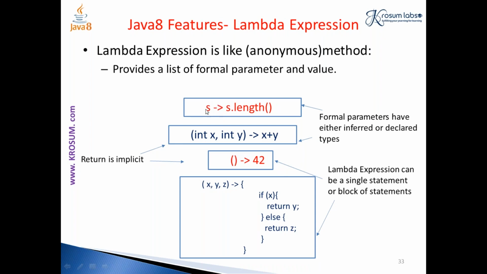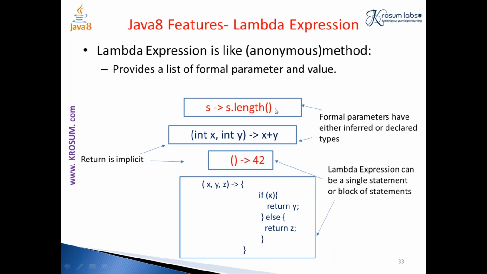the left hand side of the arrow mark is the parameter, or the actual arguments you generally use. You can either specify the type of the argument or you can just leave it. In the first example, I'm not specifying the type of my variable, and the right hand side of this arrow mark is the actual implementation, or what that method should do. Say for example, if your method is display, and inside you are trying to display your name with System.out.println, that line is your implementation, right? That implementation should be written after this arrow mark.